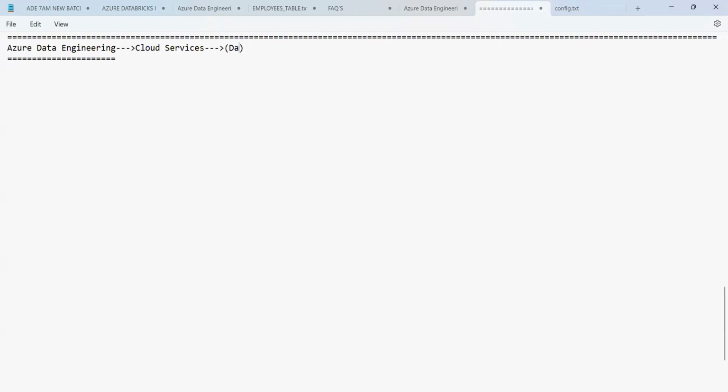The first one is data migration, and the second one we call data integration. Then we have data summarization, as well as data visualization.